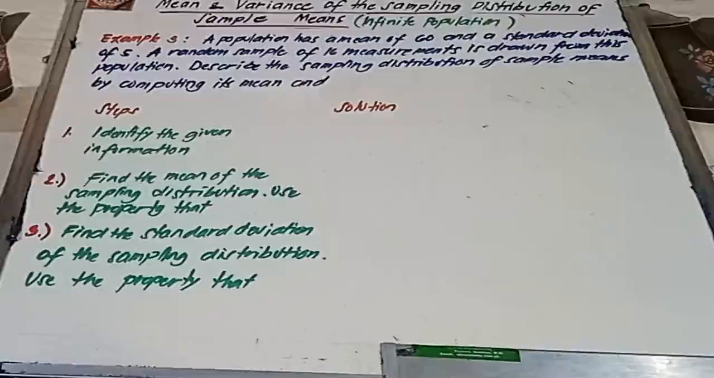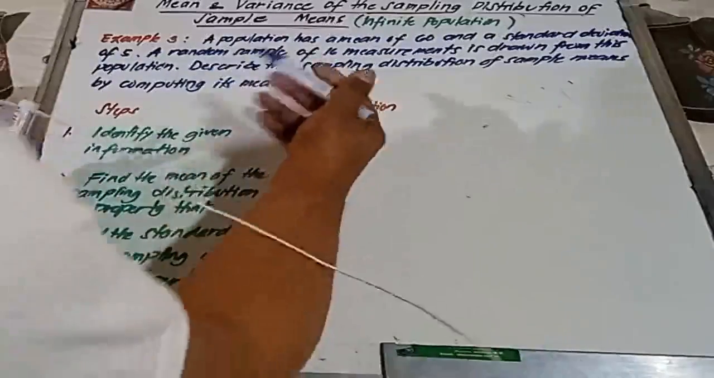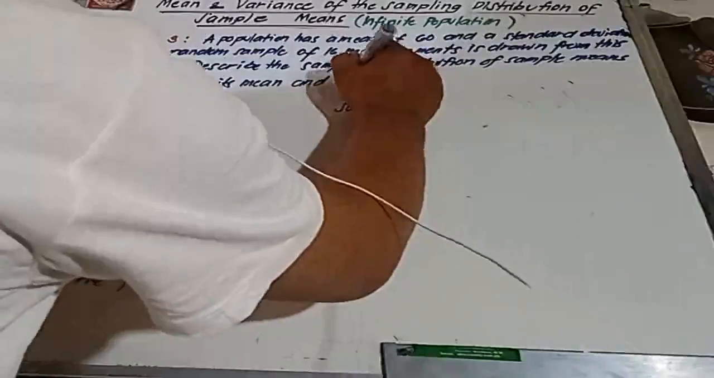Now, sometimes sa mga problem solving in finding the mean and variance ng sampling distribution sample means, ini-assume natin that we're dealing with infinite population. Okay? Now, example number 3 says, a population has a mean of 60 and standard deviation of 5. A random sample of 16 measurements is thrown from this population. Describe the sampling distribution of sample means by computing its mean and standard deviation. So, standard deviation ating compute.